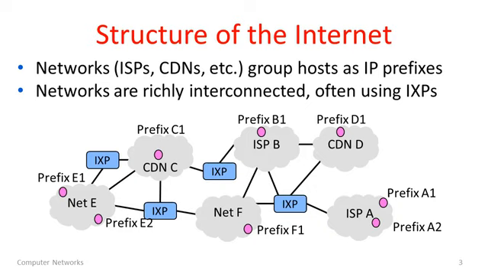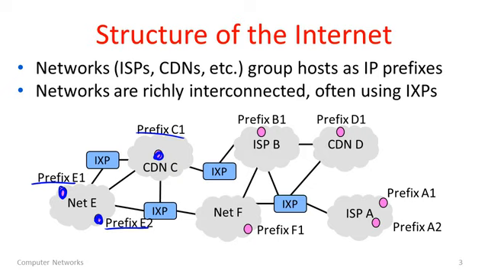Okay, so first of all, let's just drill down on the overall formulation a little bit by looking at the structure of the internet to give us a better idea of what we're talking about. So here's a picture of the internet architecture, and you can see that there are a series of different networks shown. There are 1, 2, 3, 4, 5, 6 different networks that are connected here. The networks act as sources and sinks of traffic. They have different prefixes here. We talked about prefixes being blocks of IP addresses. They're everywhere here. These are all the sources and destinations on the networks.